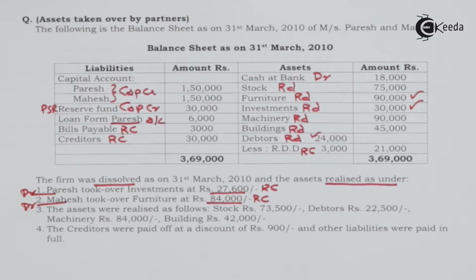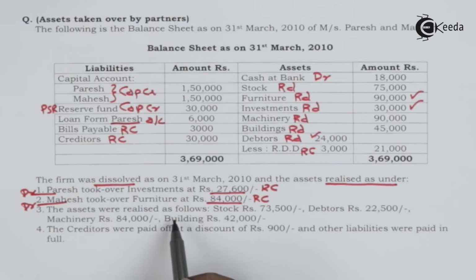That means assets are taken at a lower value than the book value or balance sheet value. Now this is a loss for the firm, but this loss should not be recorded separately in the books of accounts at the time of dissolution. There is also a possibility of profit if an asset is taken over by the partner, that means he is taking an asset at a value higher than book value. Even in that case, profit should not be separately recorded. It gets adjusted, whether profit or loss, in the realization account.